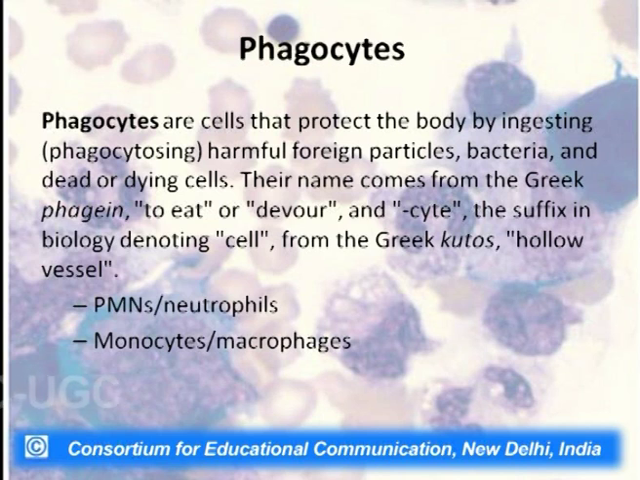Now, coming to individual cells, what is the phagocyte? As I told you, phagocytes are cells that protect our body by ingesting or phagocytosing the harmful pathogen. The harmful pathogen could be a foreign particle, a bacteria, or it could be a dead or a decaying cell also. The name phagocyte comes from the Greek word phagein, which means to eat or to devour, cyte, which means the cell, and the Greek word kutos, meaning hollow vessel. Now, they involve the PMNs and the neutrophils as well as the monocytes and the macrophages.